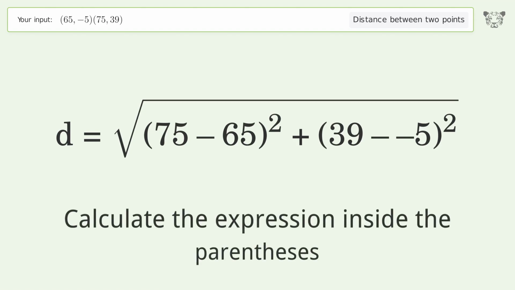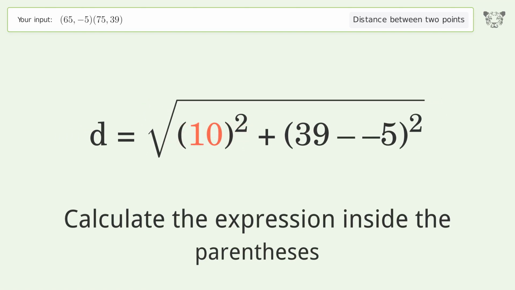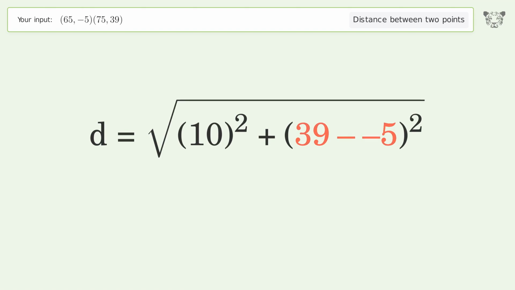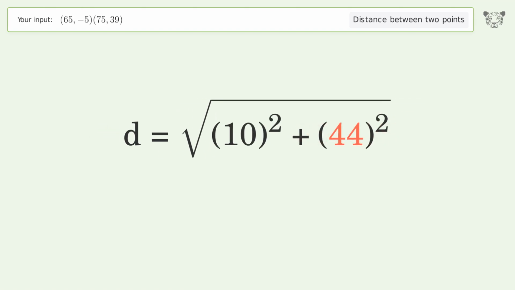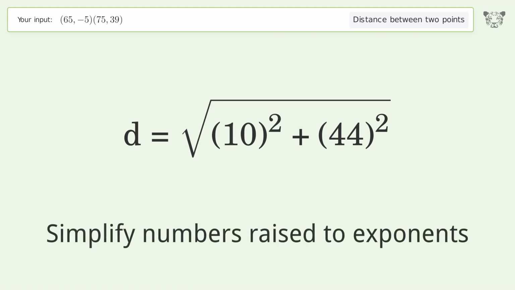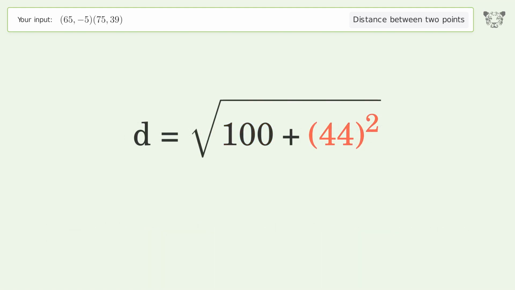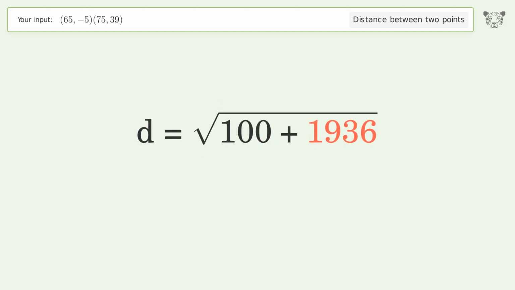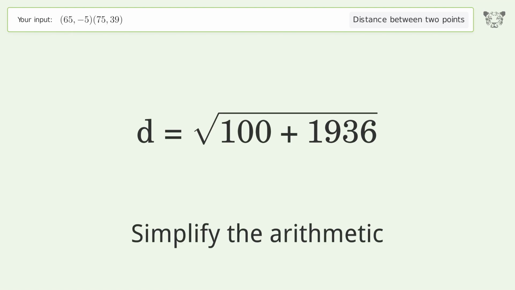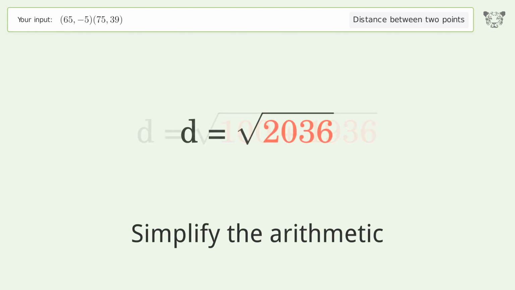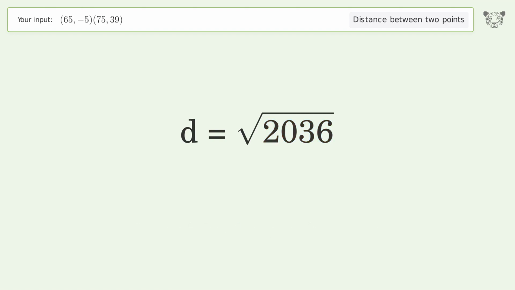Calculate the expression inside the parentheses. Simplify numbers raised to exponents. Simplify the arithmetic. And so the distance between the 2 points is the square root of 2036, or 45.122.